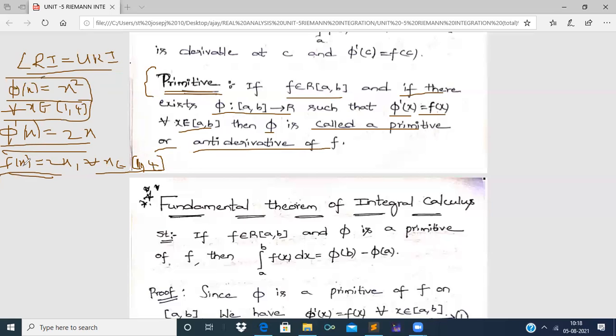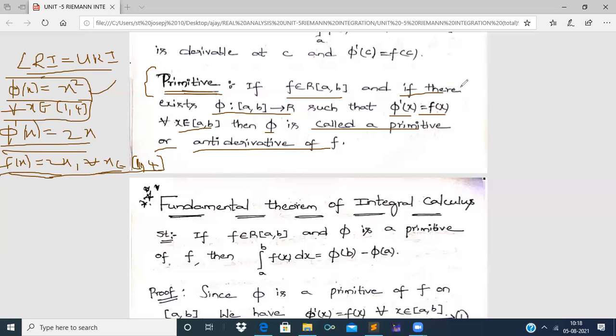Therefore phi dash of x is equal to f of x, and therefore phi, which is x square, is called a primitive or antiderivative of f of x. So this is the definition and an example of a primitive of a function f.